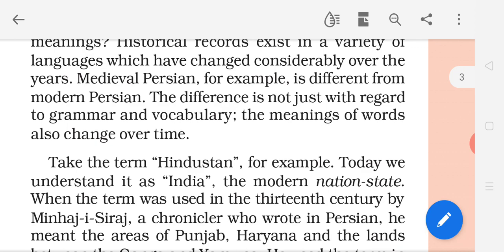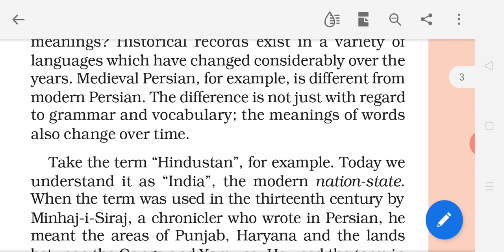Medieval Persian, here Persian means the Persian language, Farsi language we can say. Middle Persian language, for example, is different from modern Persian. How? With time gap.